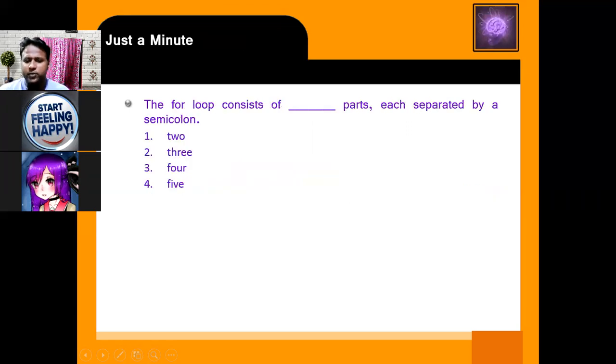Then the question for you: the for loop consists of how many parts? Three. Disha: Yes, sir, three parts. What is that?